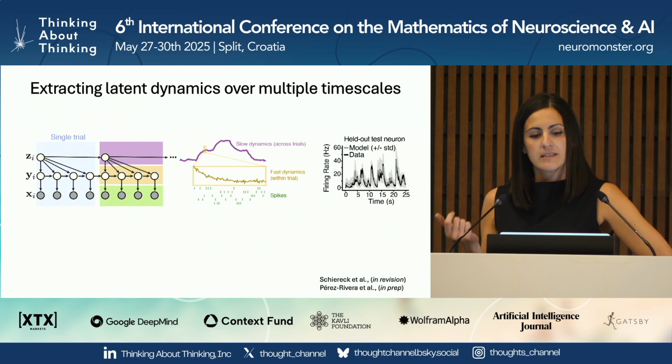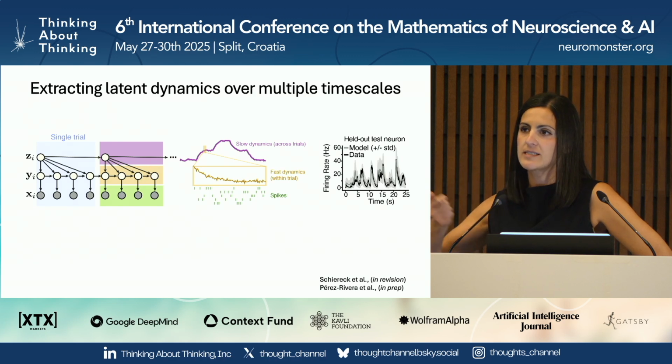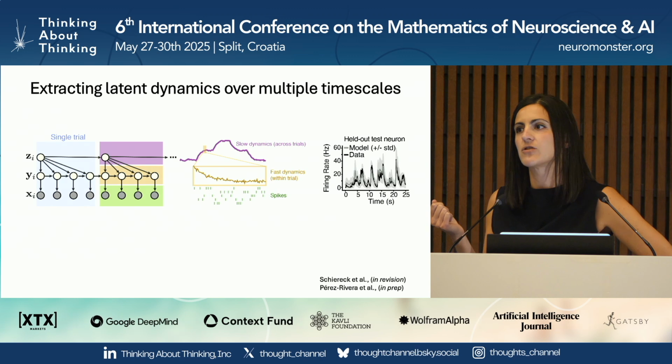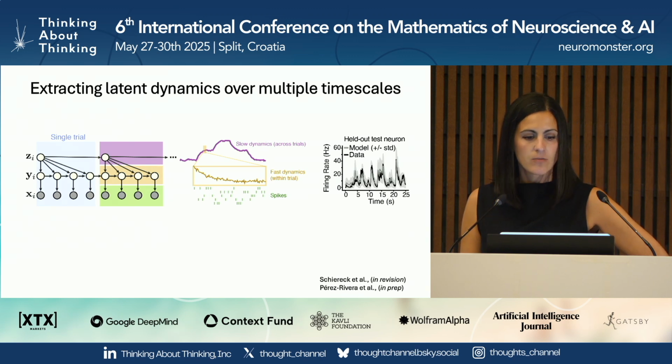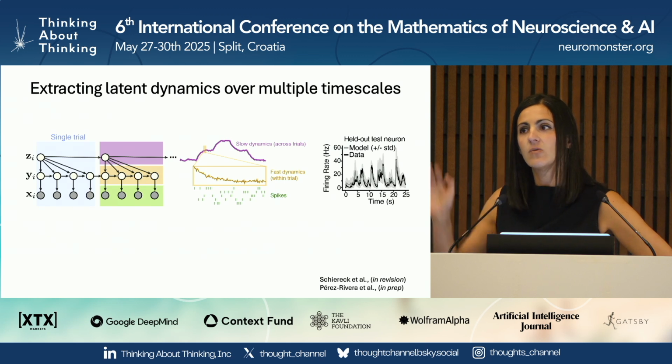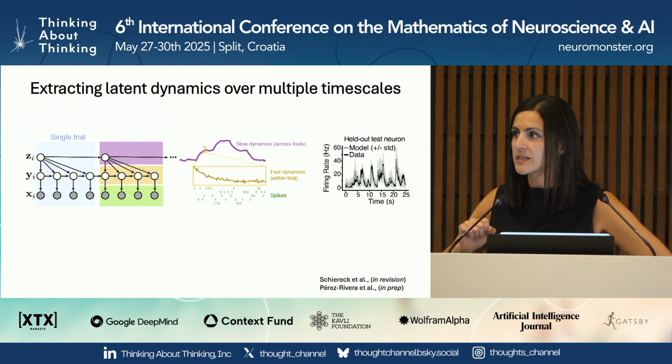We can do things like show that if we remove one of the neurons, we could still predict its activity, because that neuron doesn't exist in a vacuum, but is reflecting these shared low-dimensional latent dynamics. One of the cool things about the model is that it's fully unsupervised, meaning that it is only fit to the spikes of simultaneously recorded neurons.